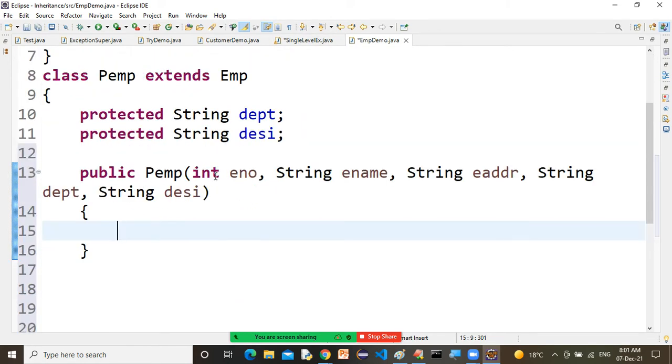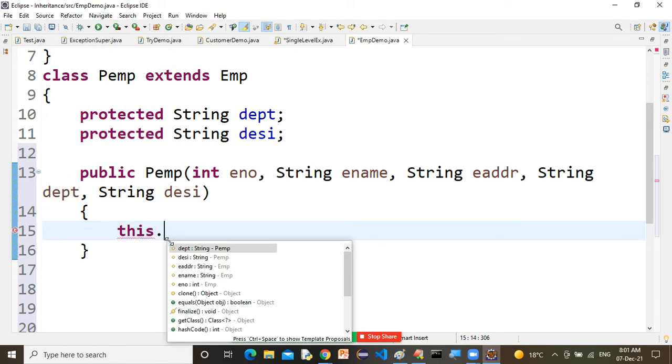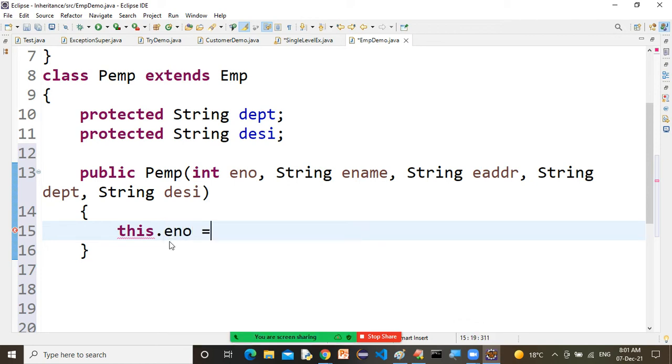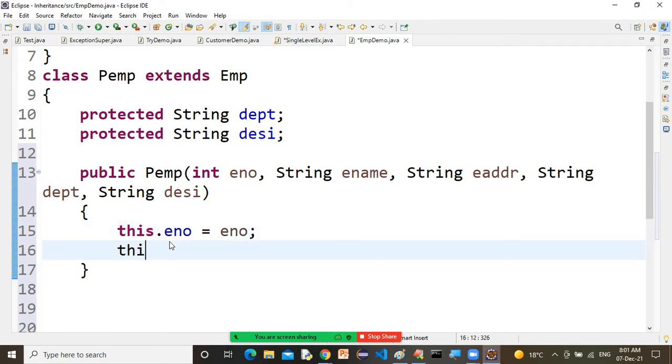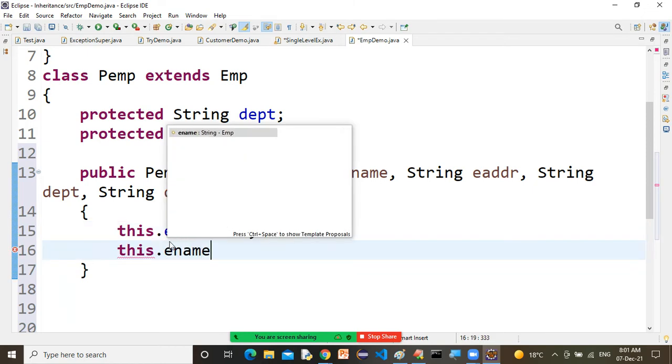Parameterized constructor: int eno, string ename, string eaddr, department, and designation. How to separate them? You remember the this keyword, because the instance variable and local variable names are both the same. To separate them, we need the this keyword: this.eno is equal to eno, this.ename is equal to ename.